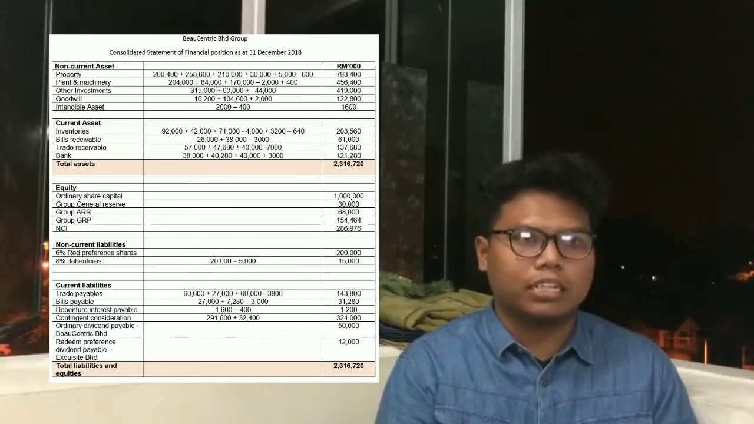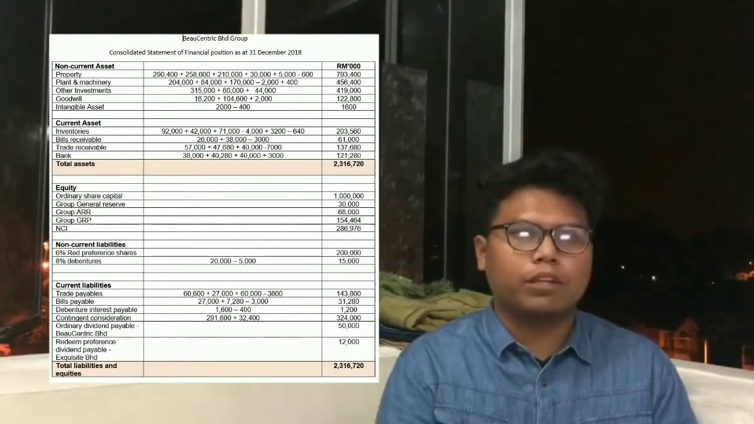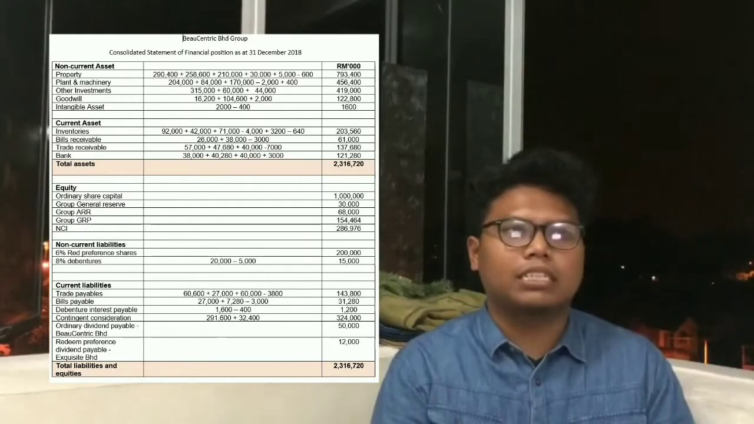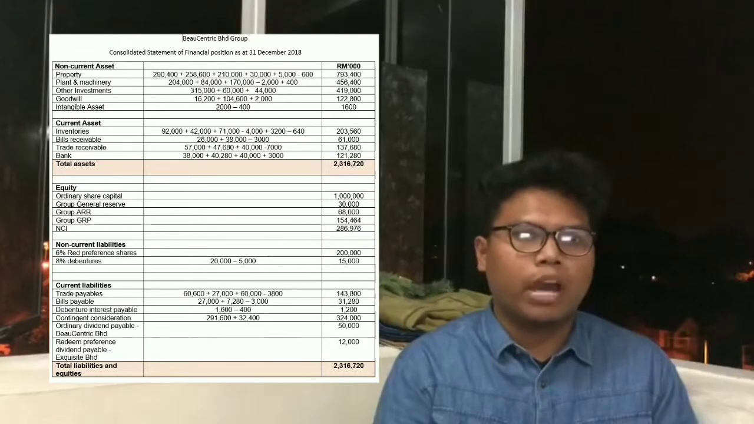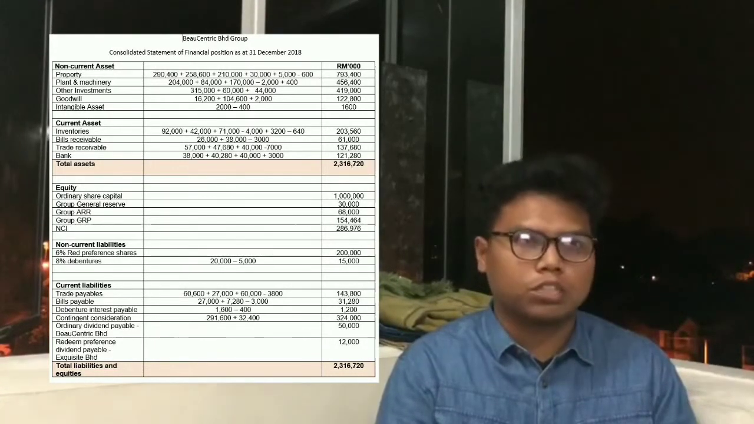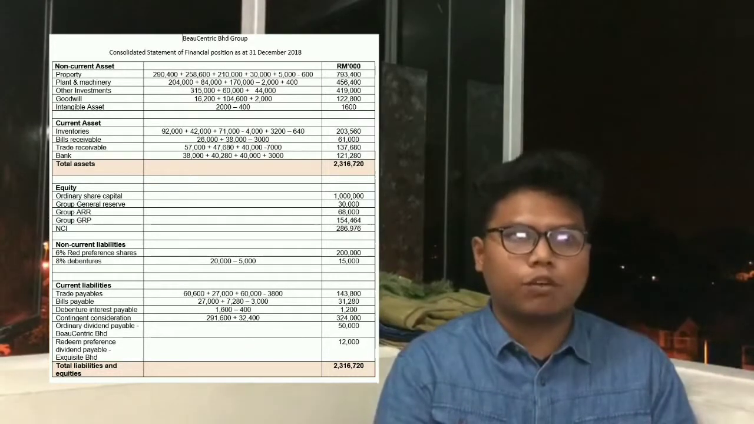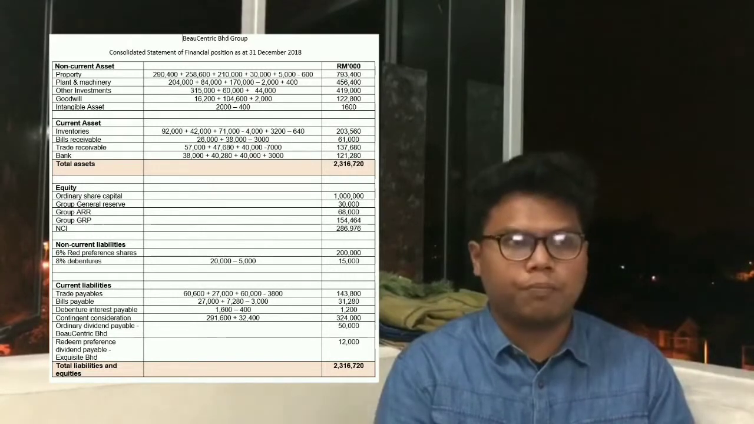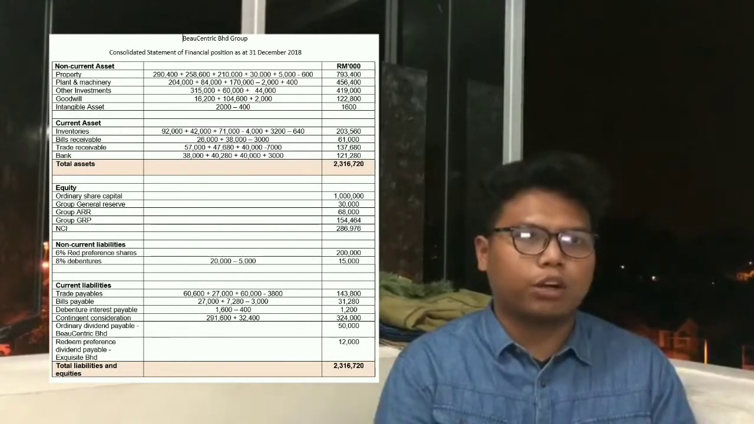So the total of property is 7,093,400. Next item is plant and machinery. We have to deduct the unrealized profit of the sale of plant amounted to RM2,000 according to the additional information number 5, and add 400 for adjustment of depreciation. So next, for other investment, there is no adjustment.